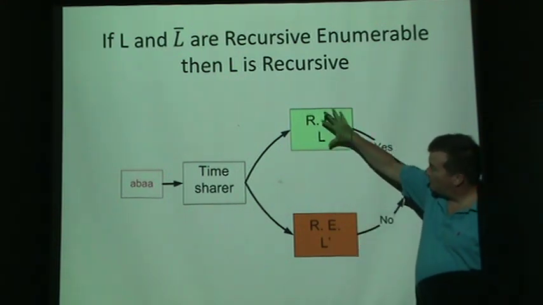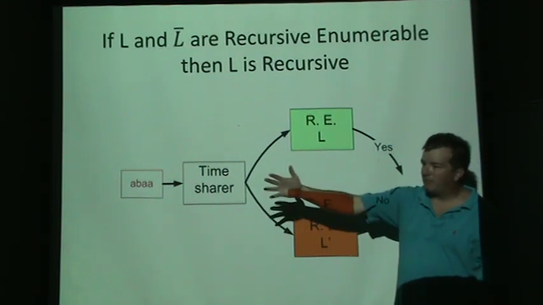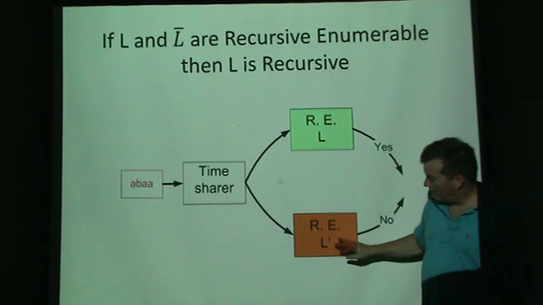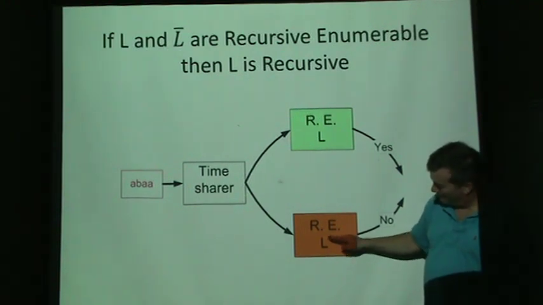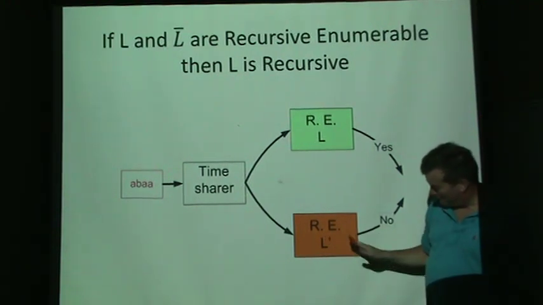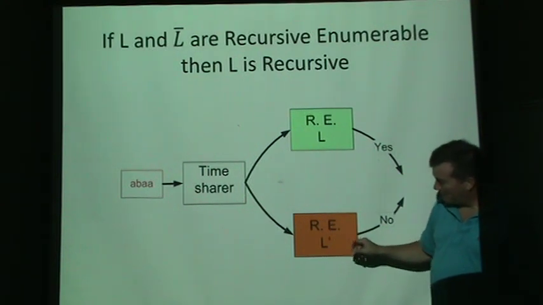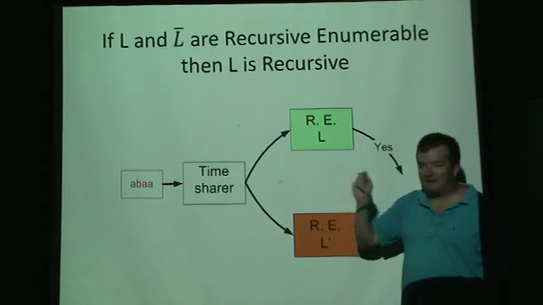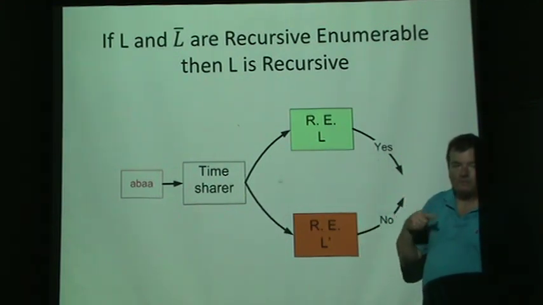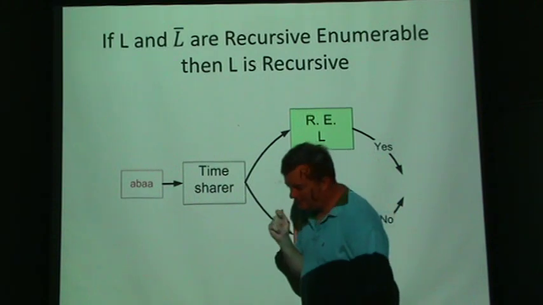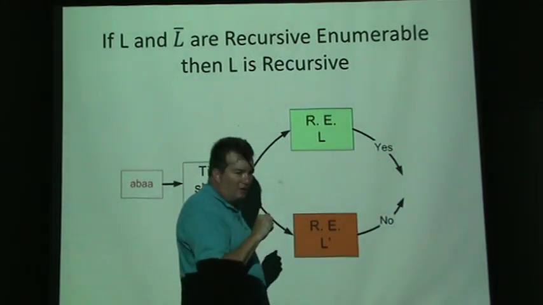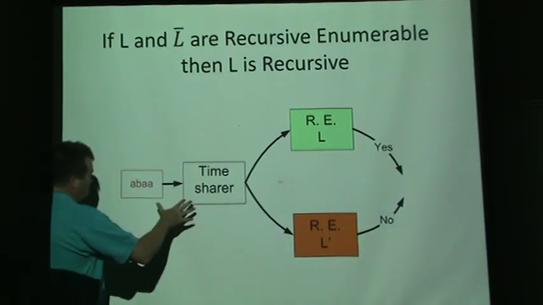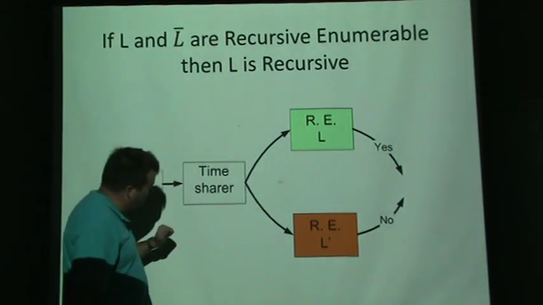So suppose we could write a program that can print out every member of a language, and then a separate program that prints out every member of L complement. I couldn't get a bar across the top in Visio, so this means the complement of L. If we could recursively enumerate the complement, meaning print out every member that's not in the language, then could we build a machine that always answers yes or no for that language? And we could, by doing a time sharing thing. Some authors call this a dovetailing thing.